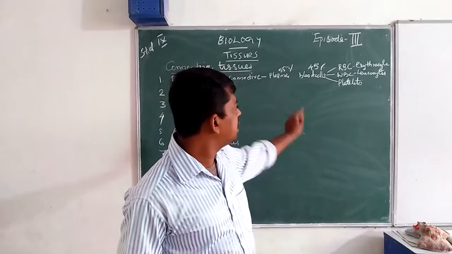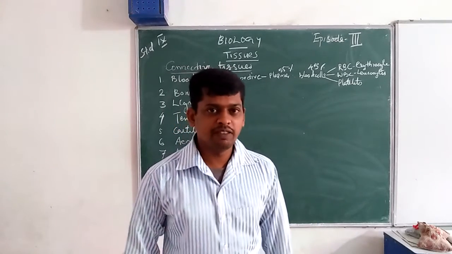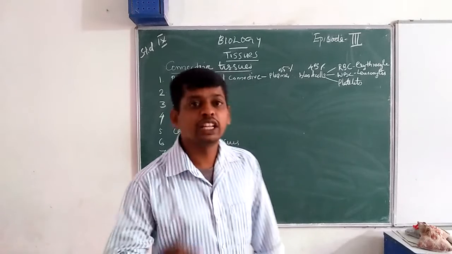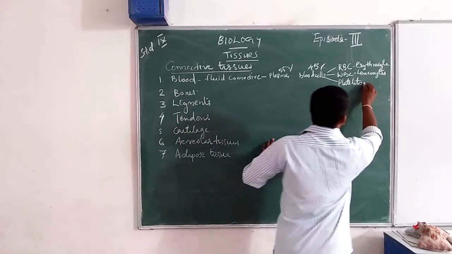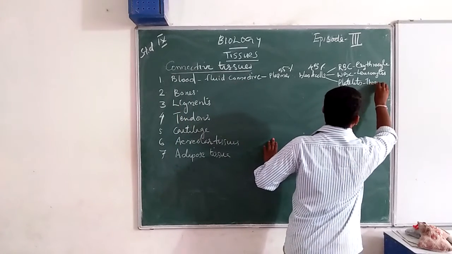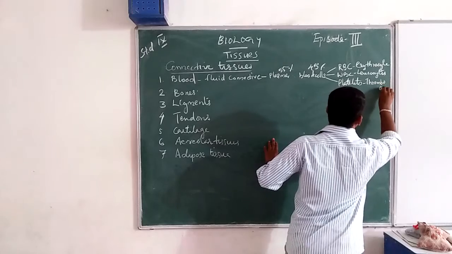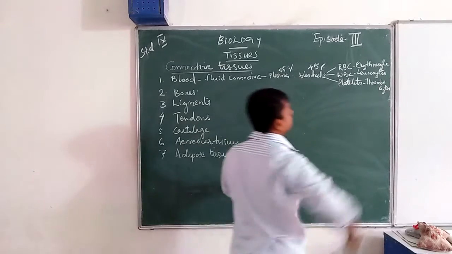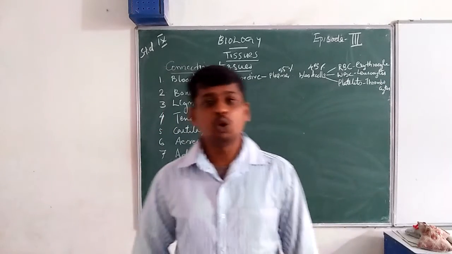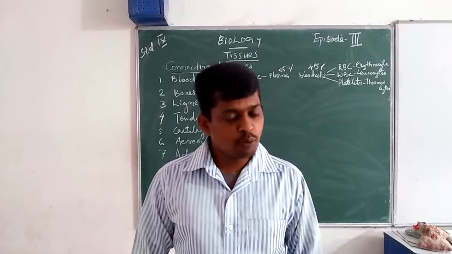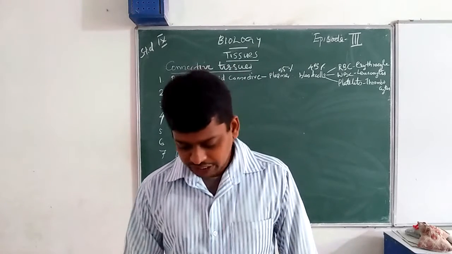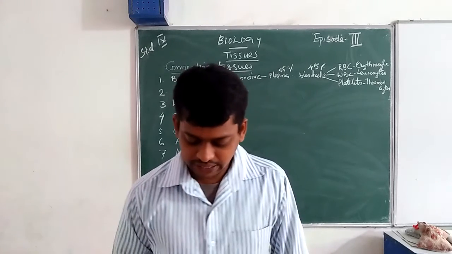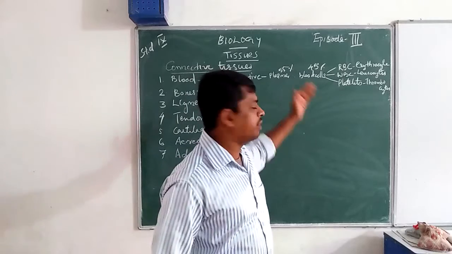And the third one is platelets, otherwise known as thrombocytes. Erythrocytes, leukocytes, and thrombocytes.